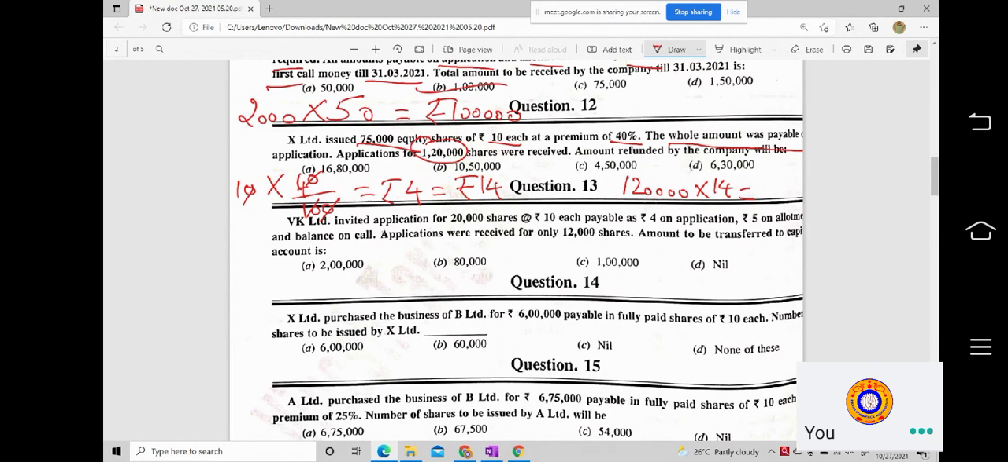It's very simple. 1 lakh into 14 will give you how much? Or you can calculate 1,20,000 into 10, which will give you 12 lakhs. And then again 1,20,000 into 4 will give you 4 lakh 80,000. So 12 plus 4, 16 lakhs 80,000. You'll be getting an amount of 16 lakhs and 80,000 when you multiply 14 into 1,20,000.